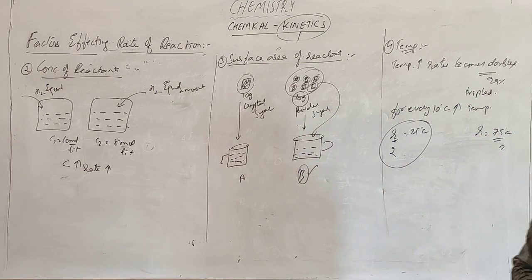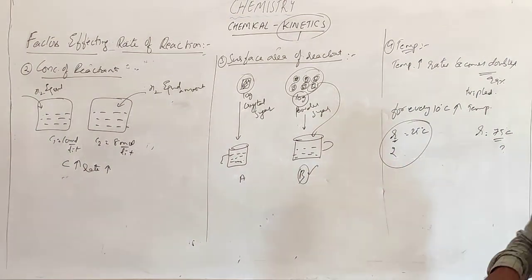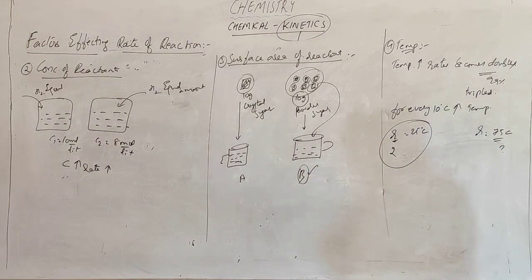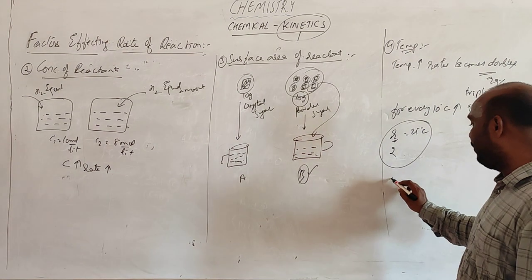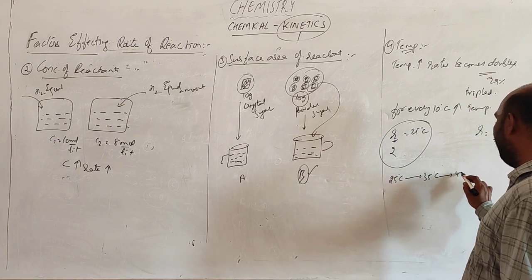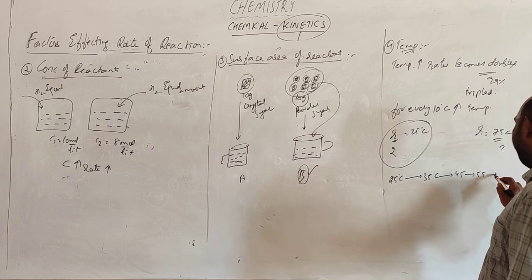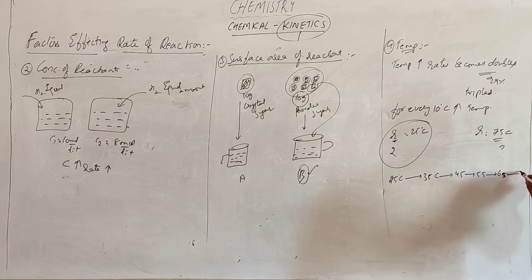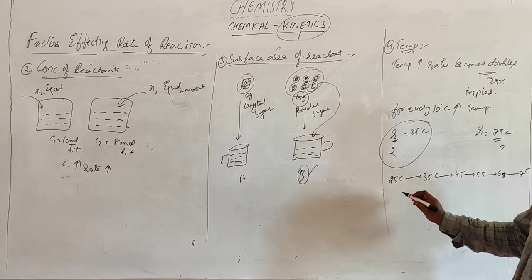At 25 degrees centigrade, the rate of the reaction is 2. What is the rate of the reaction at 75 degrees centigrade? The way I am going to solve this, I am explaining it. See, 25 to 35, that is 10 degrees, 35 to 45, 45 to 55, 55 to 65, 65 to 75 degrees centigrade. Okay? Here it is 2.